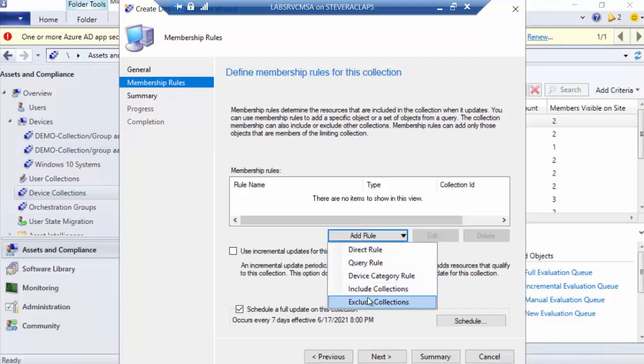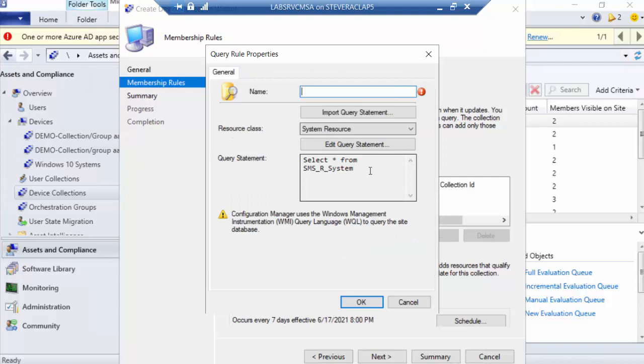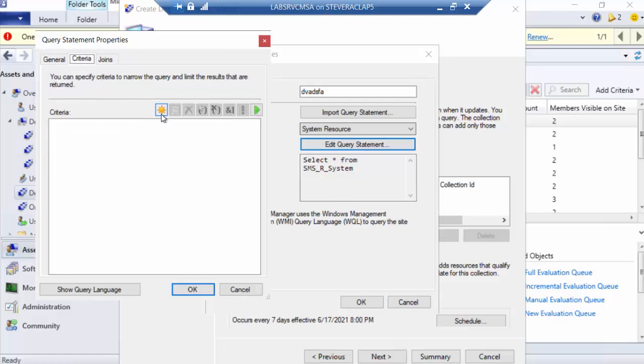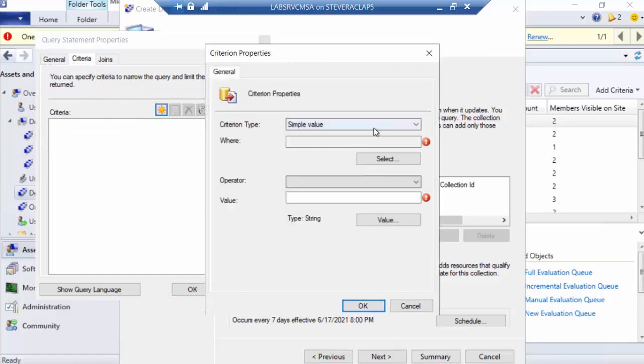Well, there are multiple types of rules you can add. The one that I'm going to pick is query, to make a point, right? So I can edit my query statement and I can build out criteria for my collection that is as varied as your interests need, right? I'm just going to hit a starburst. I can pick how I want to build the collection.